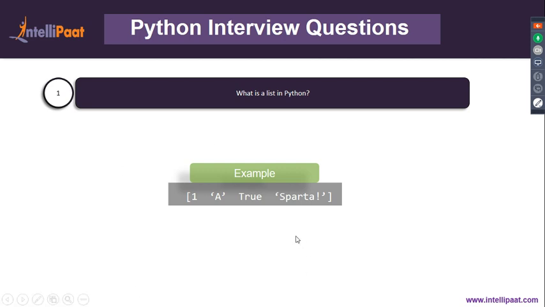Now, all of these items also have an index value associated with them, and the indexing starts from 0. So this is the item number 1, and the index for this would be 0. For this, it'll be 1, for this, it'll be 2, and for this, it'll be 3. Right. Now, what we'll do is we'll have a practical with respect to this list.